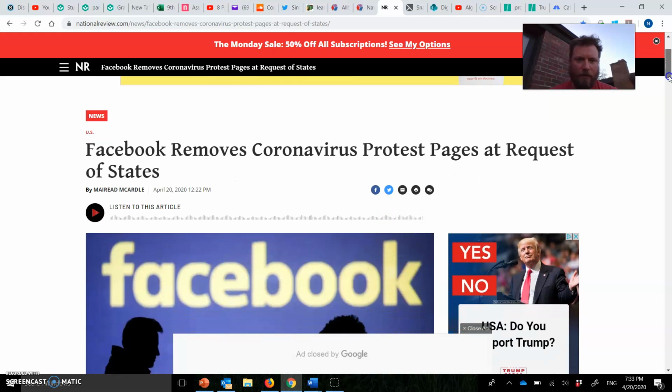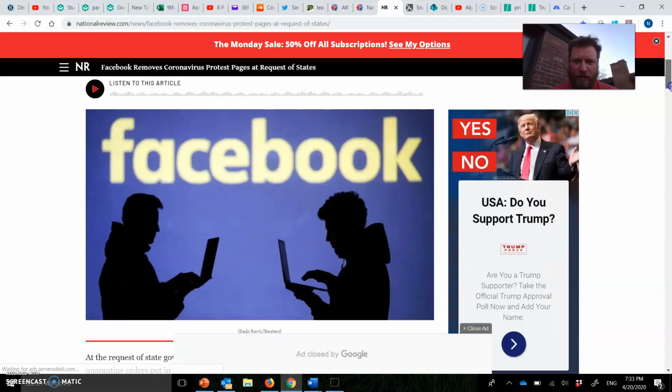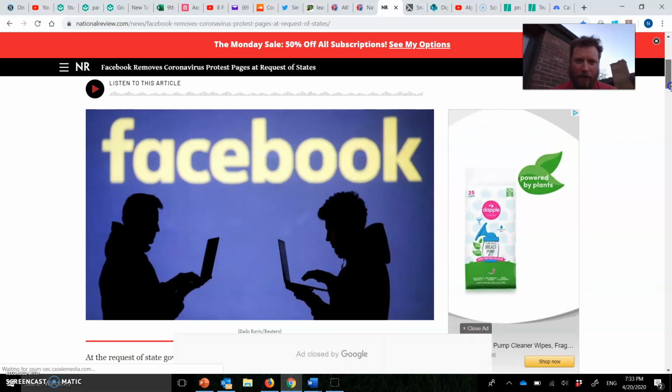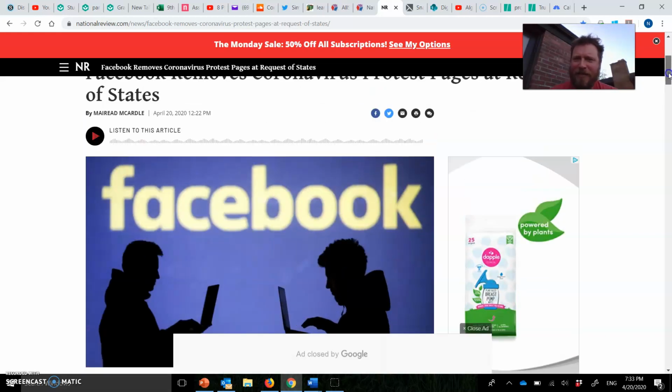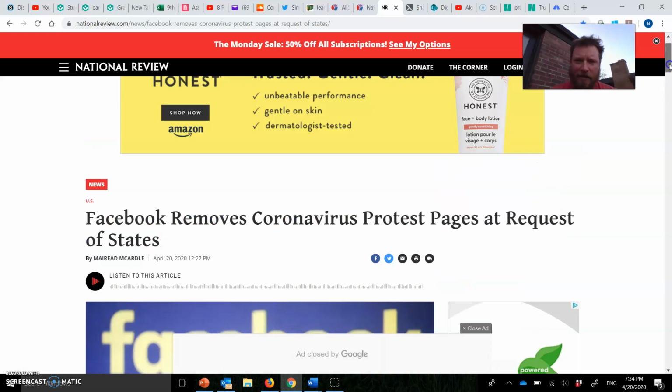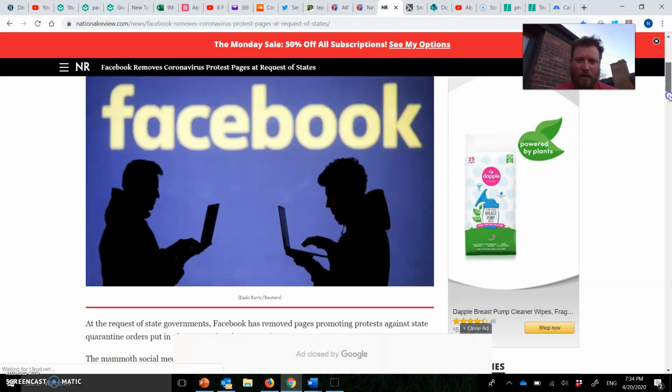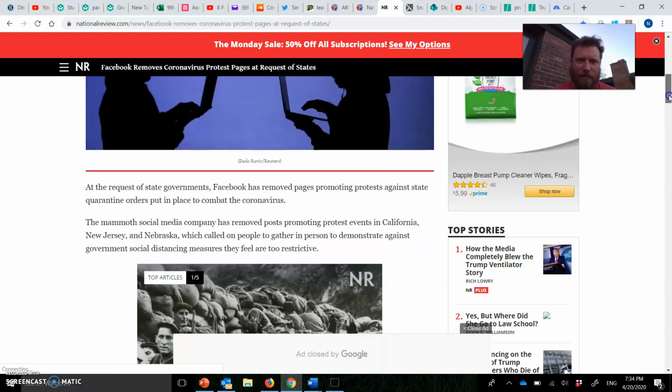All right, so we look at this. We first have a picture. Look at our picture here. It is obviously people in hoodies, black silhouette, Facebook blurry in the background. Looks a little ominous, obviously kind of indicating to us that maybe Facebook's the bad guy here in the title of this, and Facebook removes protest pages. Sounds very ominous. So we're getting a hint that this is anti-Facebook.